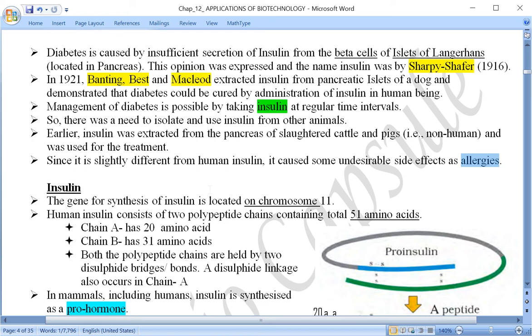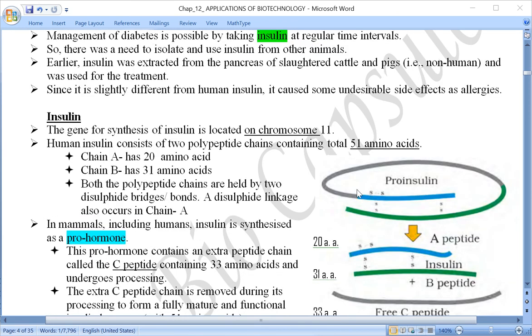So again there was a need to find some alternative sources through which insulin can be made available to the patients of diabetes. It has to be provided to the diabetic patient. So that was a little bit of history part, background part.